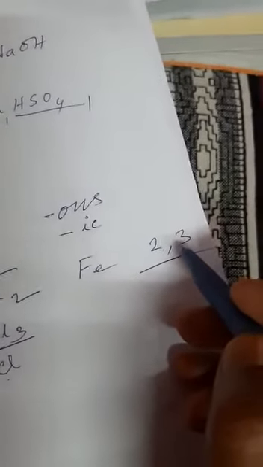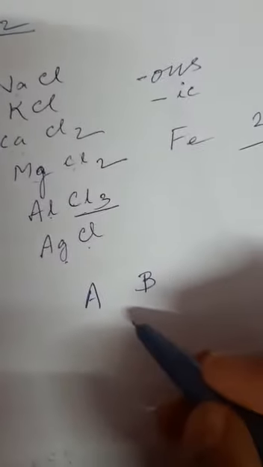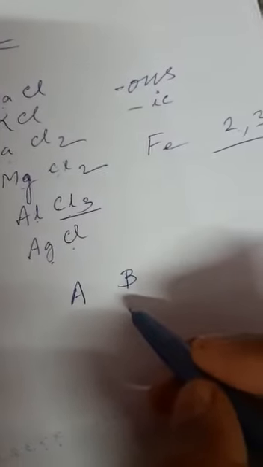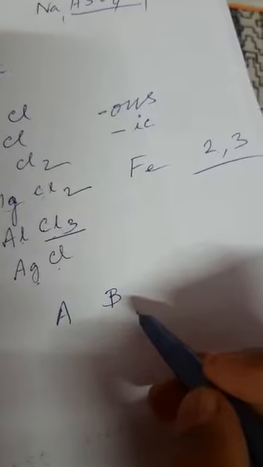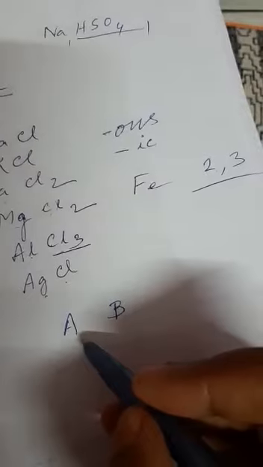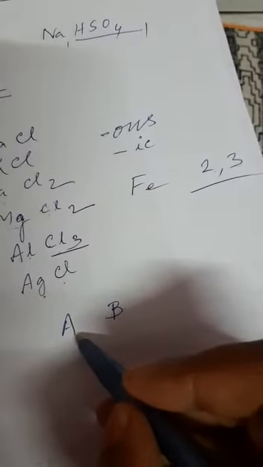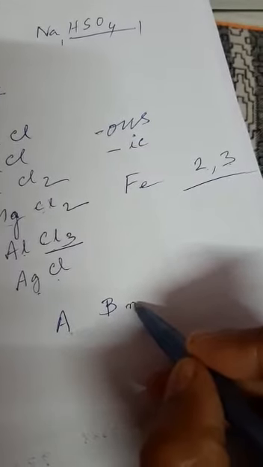Now the procedure of writing a formula. Suppose you have been given two elements or radicals, A and B, and they combine to form a compound. If the valency of element or radical A is M, it is written here.